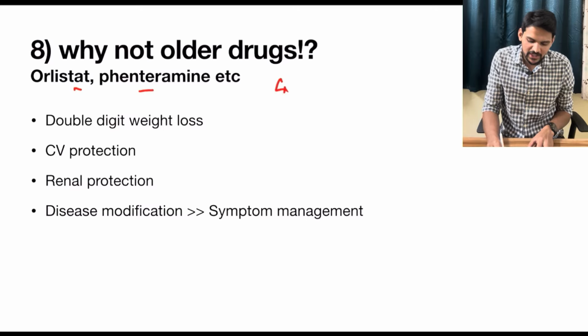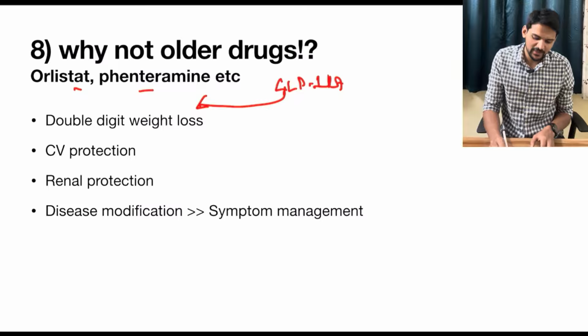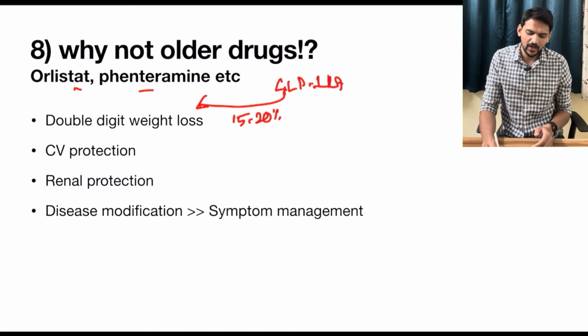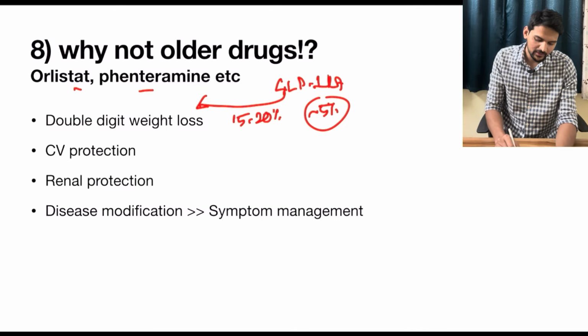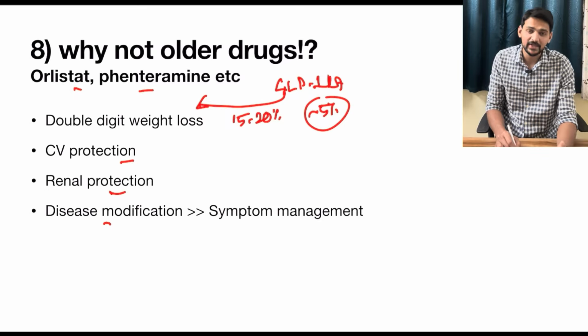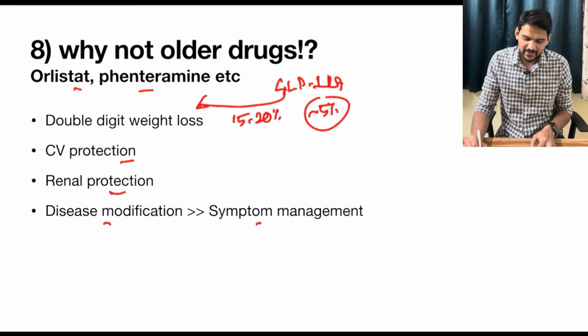Remember, with GLP-1 receptor agonists, we can see a moderate degree of weight loss. As mentioned in the beginning, 15 to 20% of the weight loss is seen. Whereas with older drugs, hardly up to 5% of the weight loss was seen. Then these drugs have cardiovascular protection, renal protection, and the important thing is they will modify the disease, not just manage the symptom. That's why this class of drugs is discussed everywhere.